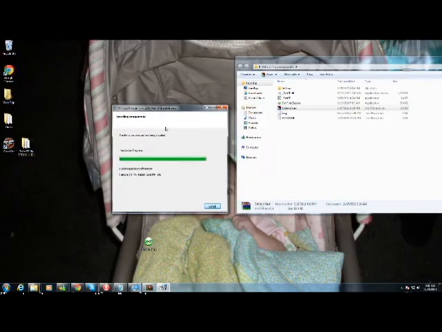We'll wait for this to finish up. Now for 32-bit users, as a reminder, you only have to get the 32-bit, you won't need the 64-bit. Just as a reminder.